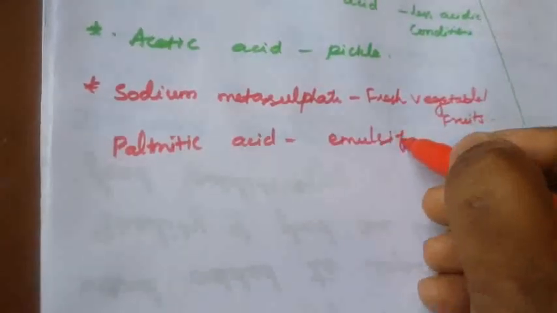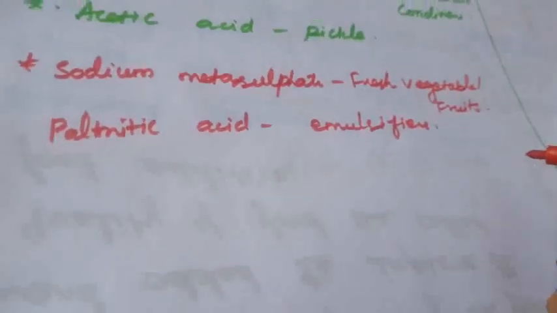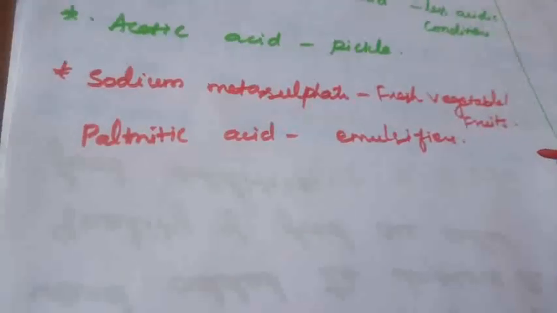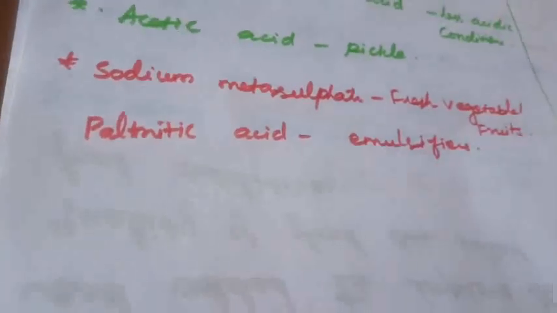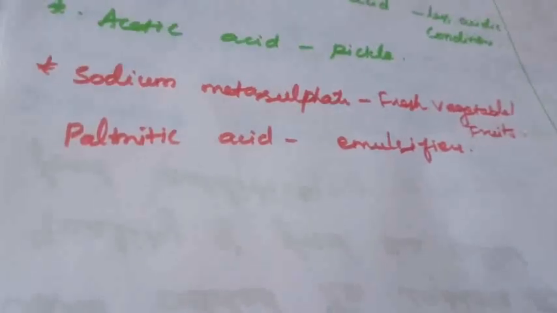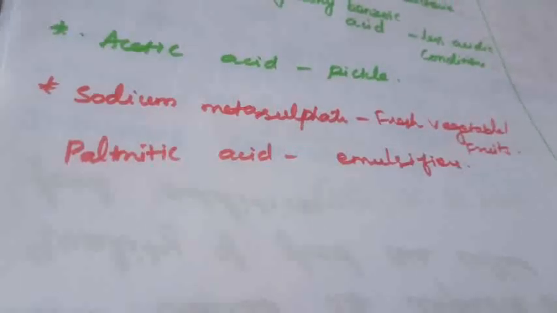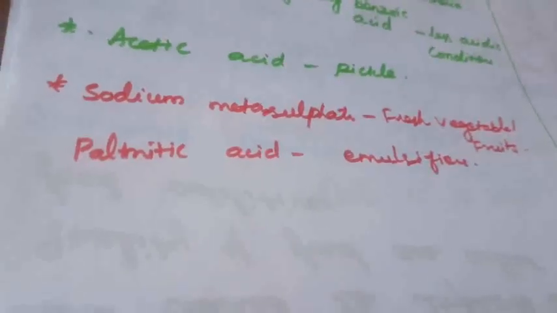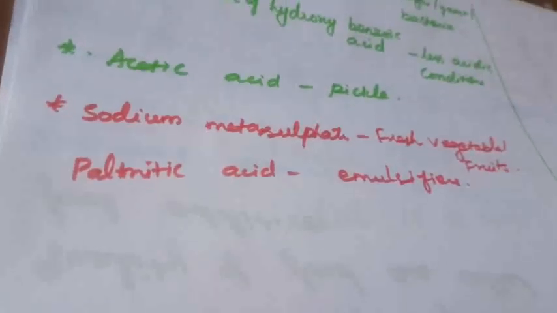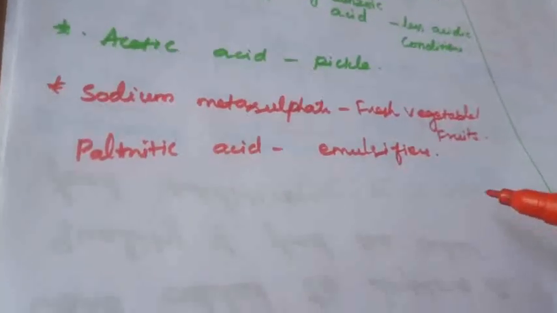What is an emulsifier? An acid is a lipid, and oil and an aqueous solution cannot mix. In the previous lesson, surface chemistry, we studied what is meant by emulsification. We know that water and oil do not mix with each other. If we shake, the water stays inside like droplets. That stage is called an emulsion. So here palmitic acid is used as an emulsifier.